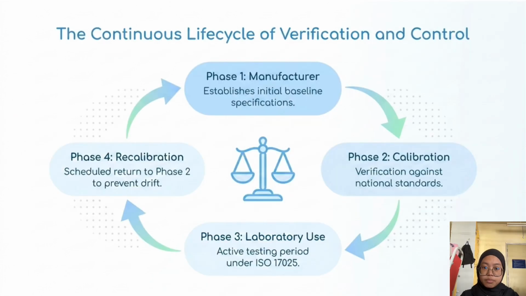To prevent a break, metrological control operates as a continuous life cycle that consists of 4 phases. Phase 1 is the manufacturer sets the baseline specifications. Phase 2 is calibration verifies the instrument against national standards. And phase 3 is active laboratory testing under ISO 17025 compliance. And the last phase is regular recalibration steps in to prevent natural drift. This loop keeps our data legally defensible.